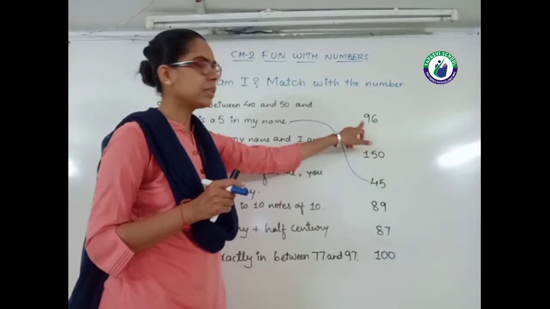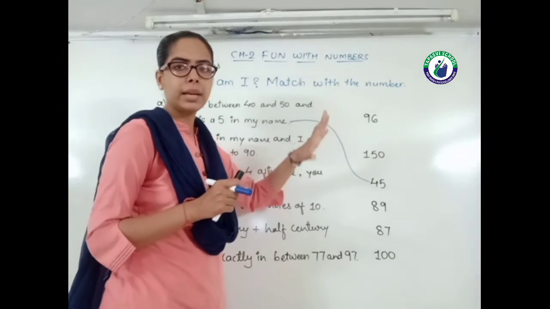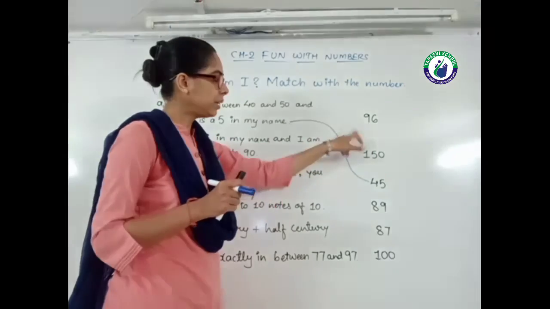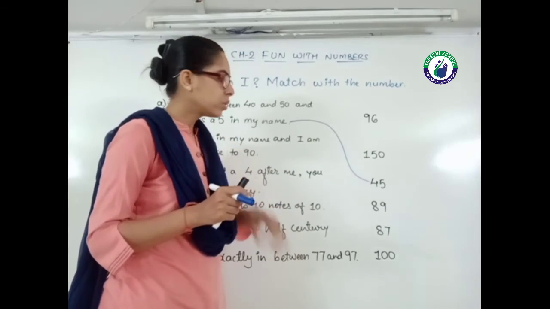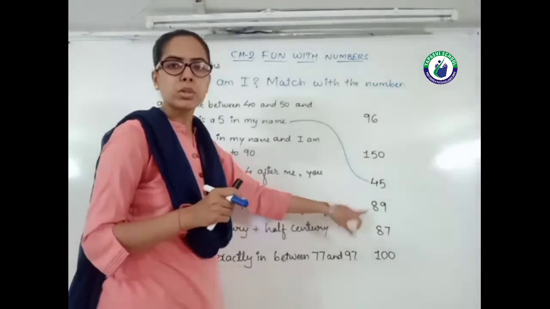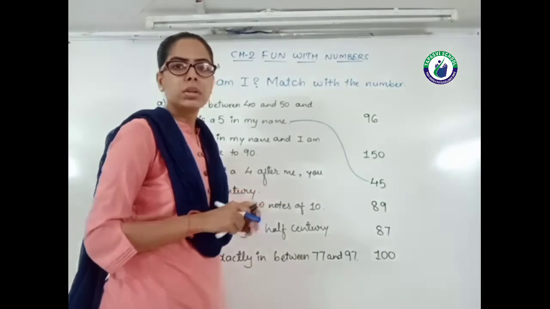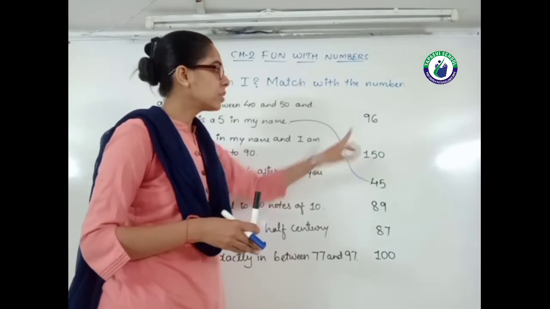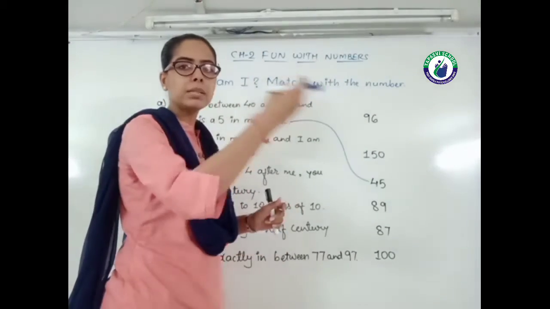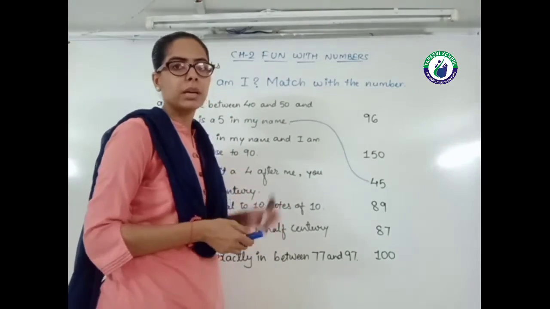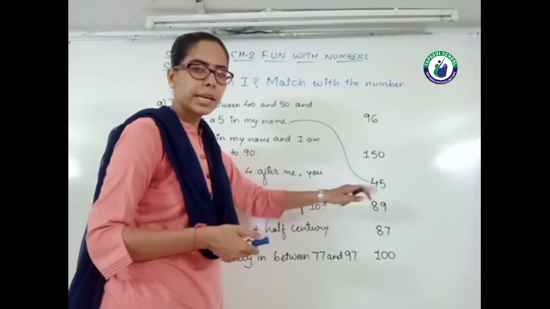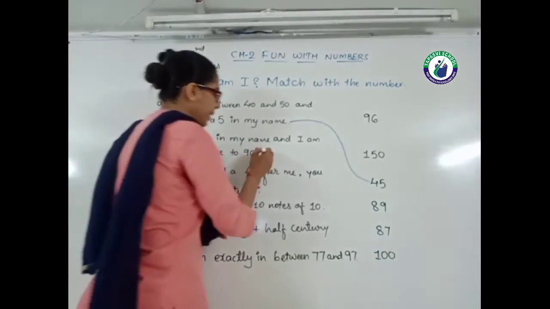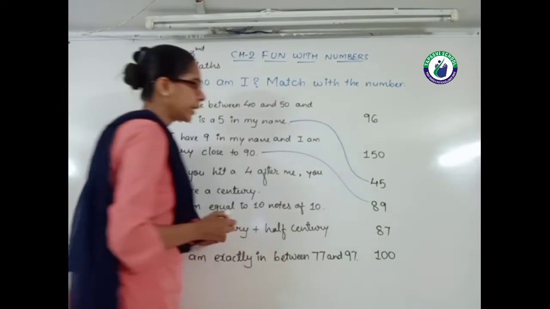So 9 किसके अंदर है? This is 89 and this is 96. ये दोनों में 9 है. But which number is close to 90? 89 में 1 ऐड कर दो, so 90 हो जाएगा. और 96, 90 के प्लस करो 6 तो 96 मिलेगा. Which one number is close to 90? It's 89. So I match this number with 89.